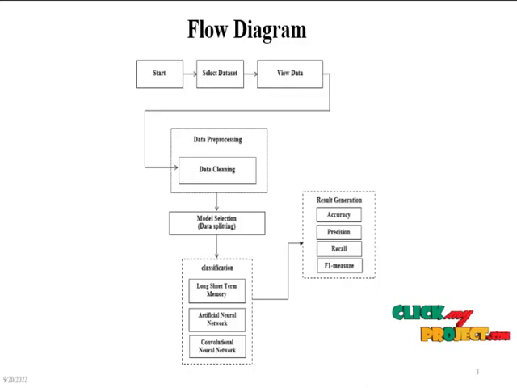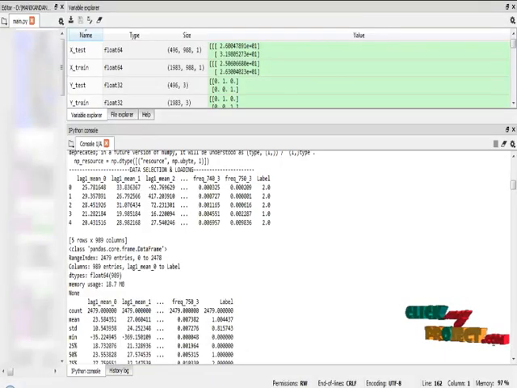In model selection, we are going to split our dataset into training dataset and testing dataset. Then it will be applied to classification. In classification, we are using three different types of deep learning algorithm: long short-term memory neural network, artificial neural network, and convolutional neural network algorithm. Those three algorithms are applied to train on the EEG signal dataset and find the result in the form of metrics like accuracy, precision, recall, and F1 score. The program was successfully executed in Anaconda Navigator Spyder IDE.